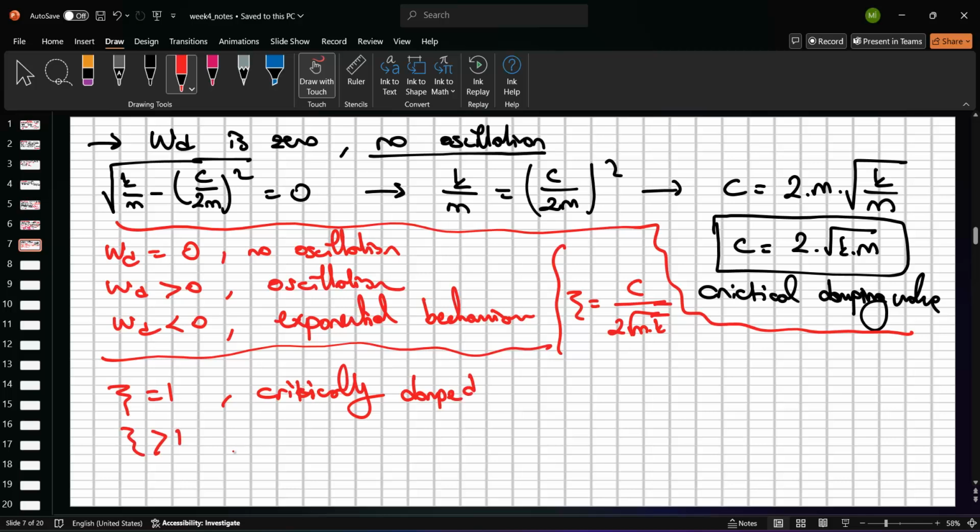If the zeta is greater than 1, it's overdamped, which means that we don't have any oscillation. If the zeta is equal to 1, it's critically damped. This is the starting point of the no oscillation point, right, Zina? If the zeta is smaller than 1, what happened? Huh? No, underdamped. Yes. And so in the critically damped case, do we have oscillation or not, Mehmet?